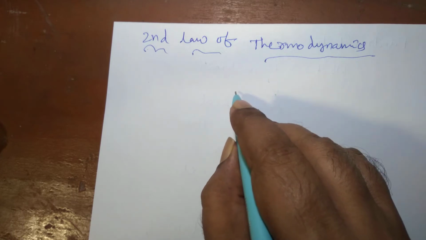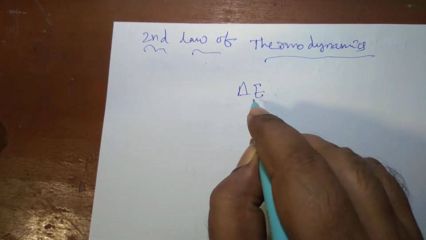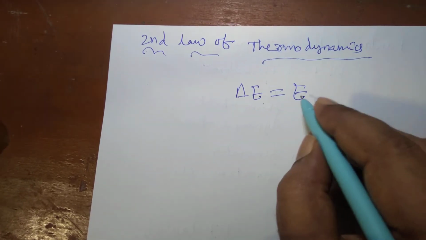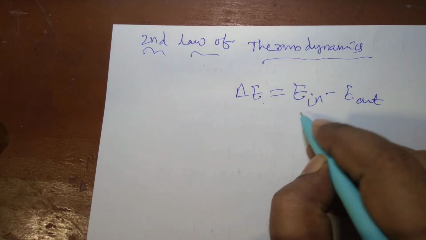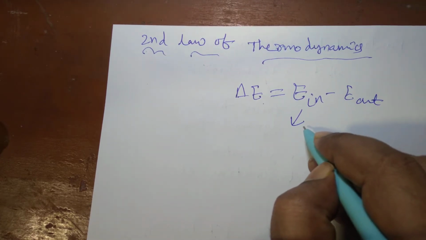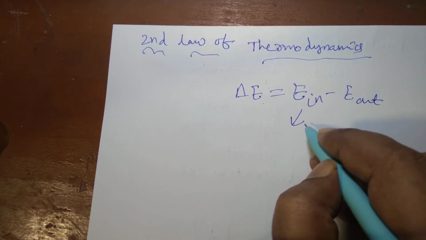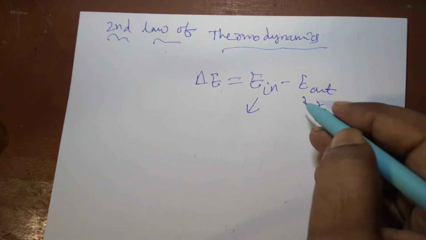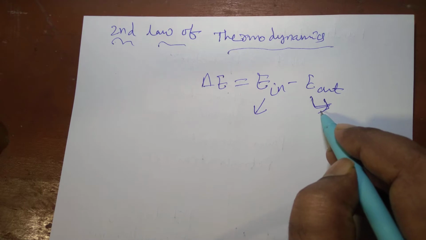Delta E, or the change in energy content of the body during any process, is E in minus E out. E in refers to whatever energy comes to our body through food intake, and energy out signifies whatever energy is dissipated when we do physical exercises.